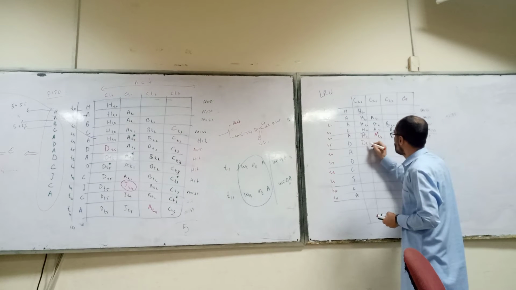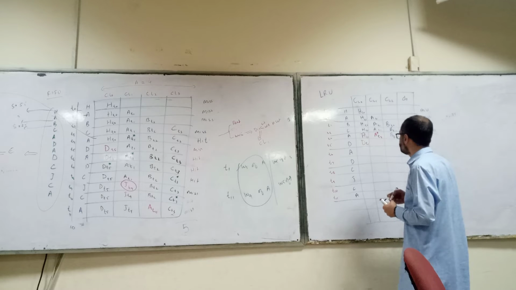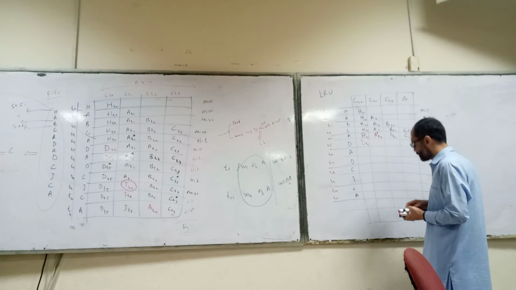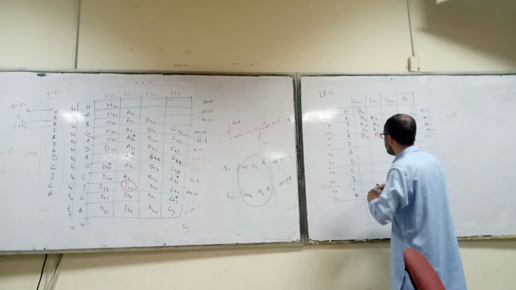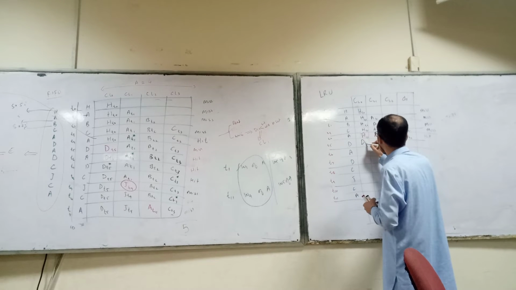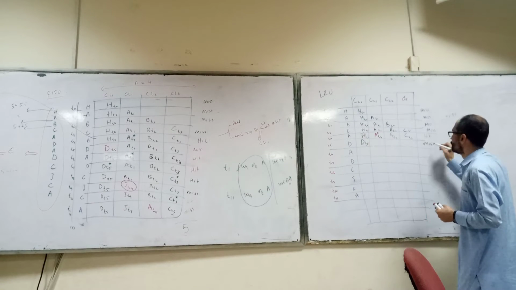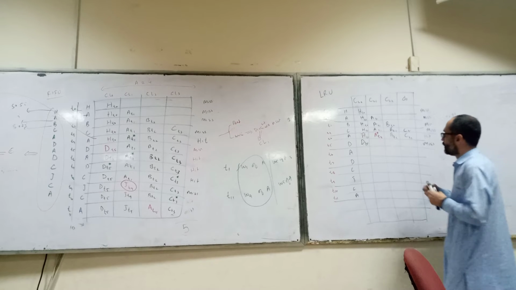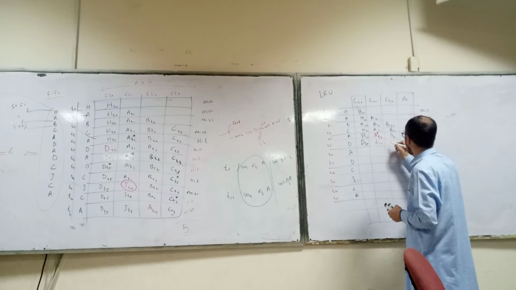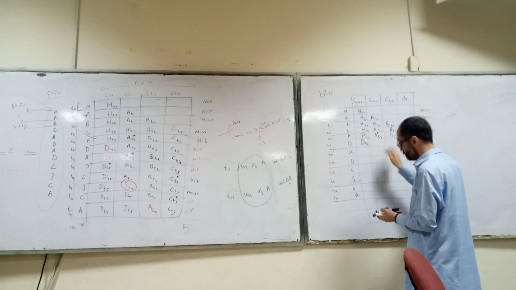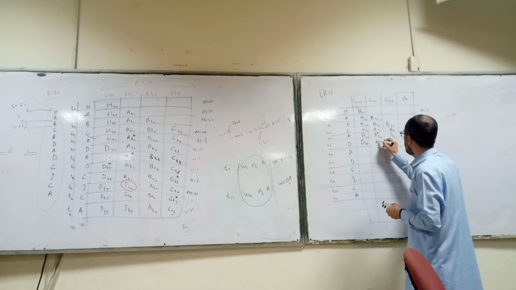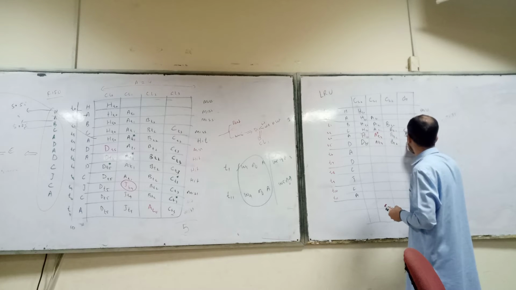D is placed at T5, and there is a miss. A T4, B T2 and C T3.